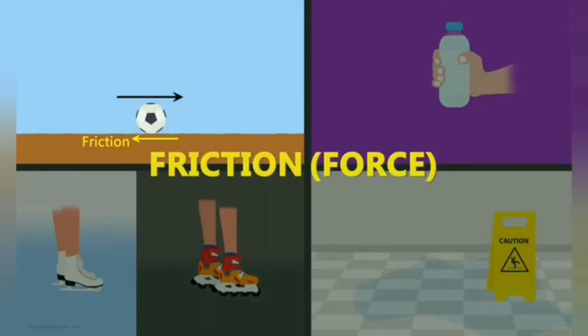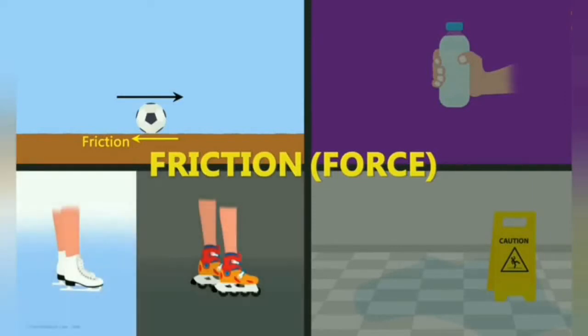And in the second case, the force of friction gets greatly reduced when the person is skating on an ice rink. The ice rink offers less friction, while on the other hand, the road surface offers high friction.